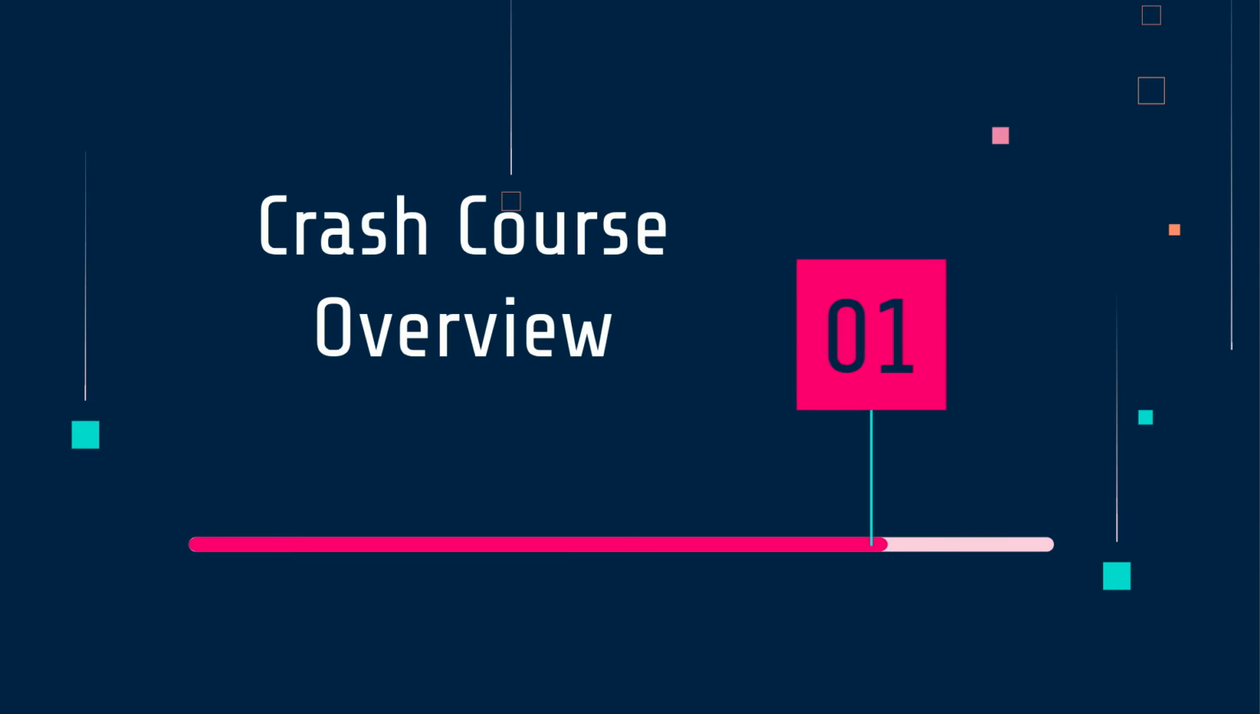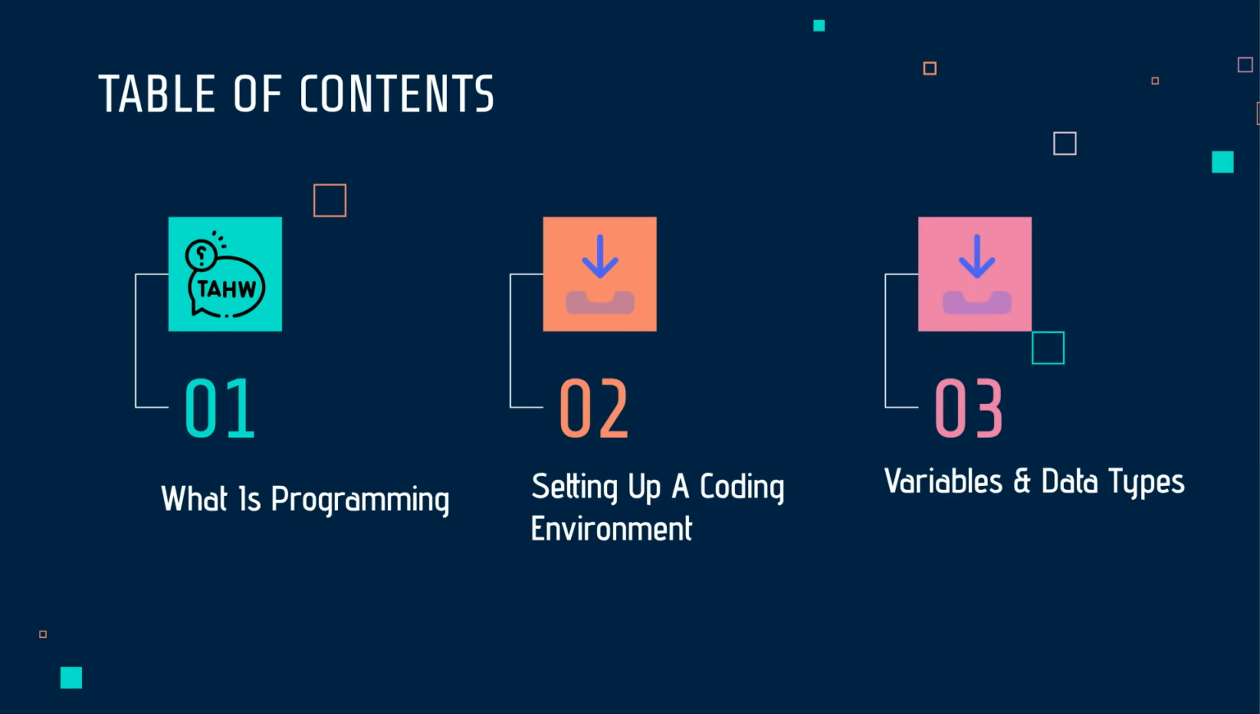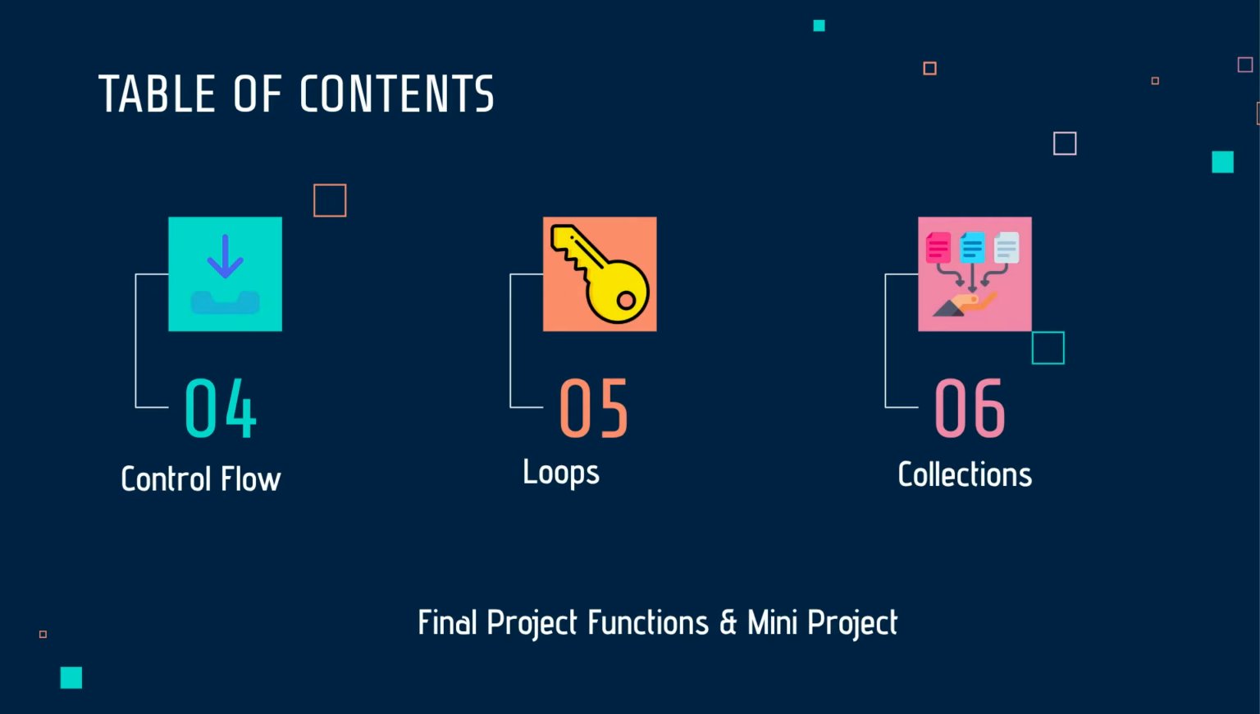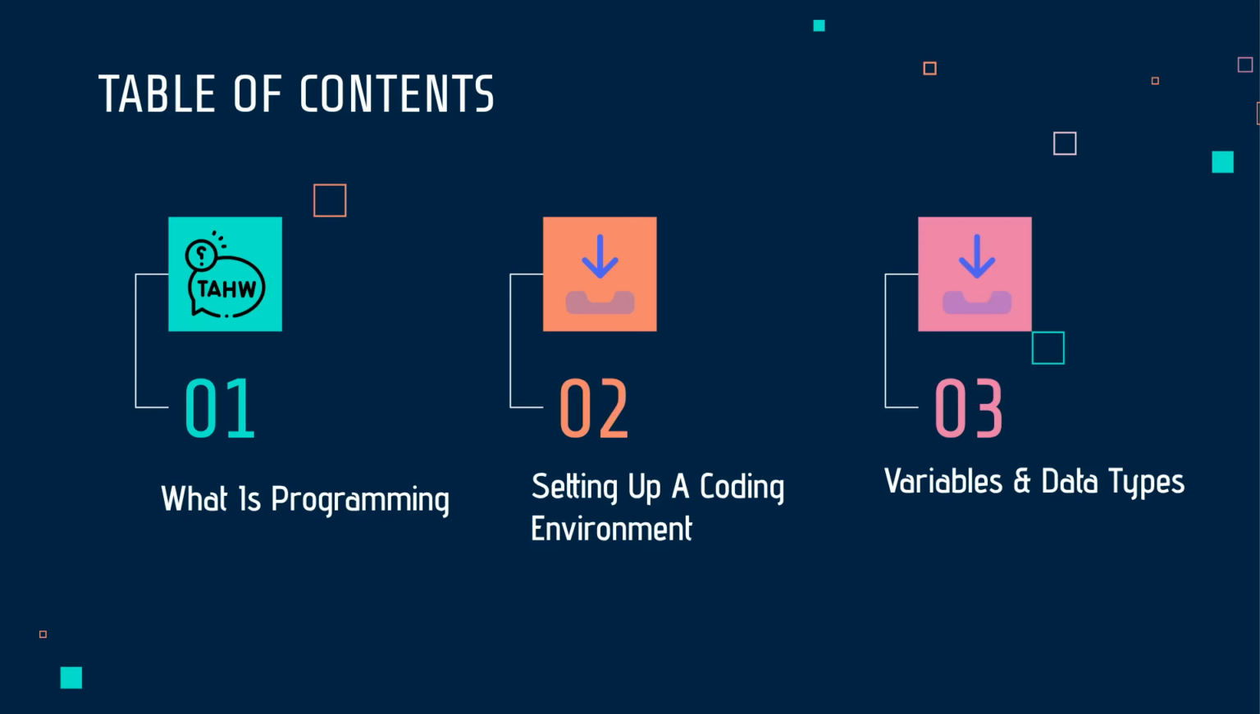So let's look at an overview of this crash course, the things that we're covering in this video. We're going to be looking at what is programming, setting up a coding environment, working with variables and data types, control flows, loops, collections, and then we'll have a final mini project to wrap everything up. Okay, so let's go onto our first objective, which is what is programming.